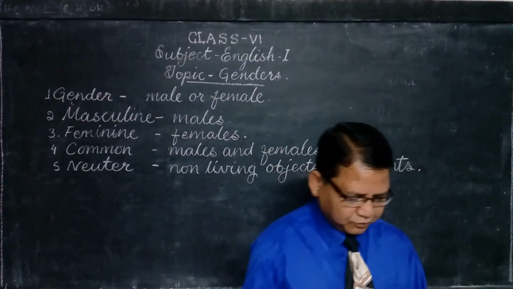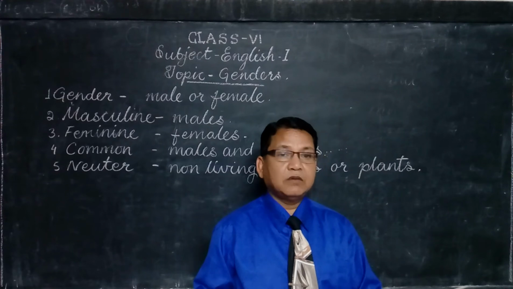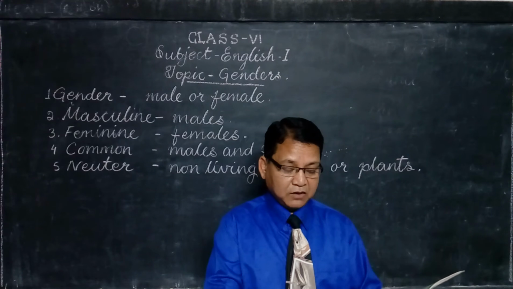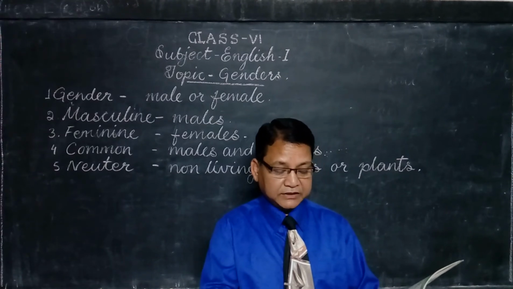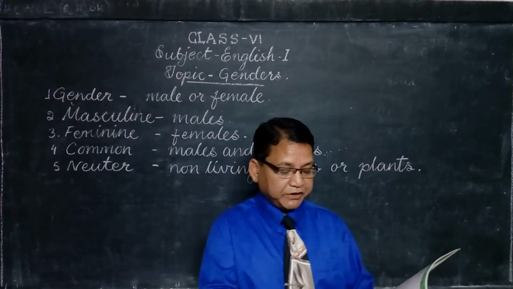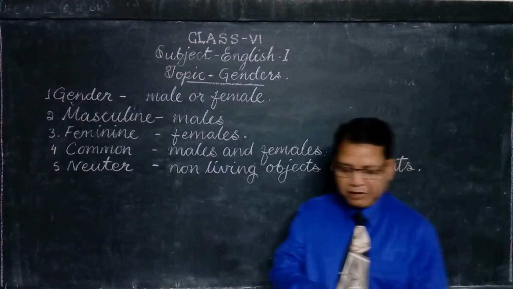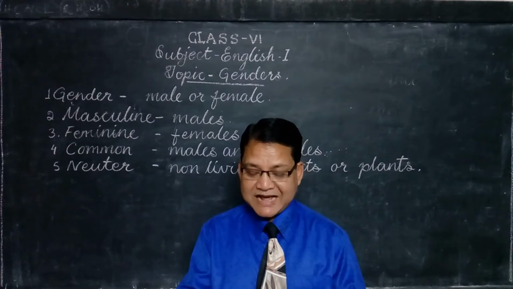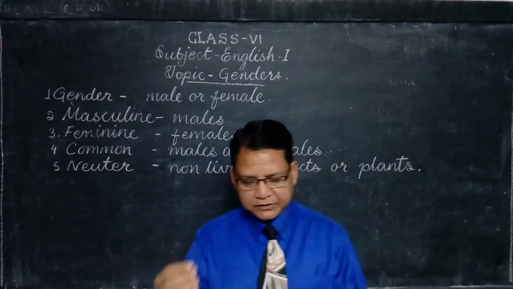See, it is from your textbook, page number 27. Here we are going to do about the common genders. Sometimes nouns in a sentence may stand for either male or female. For example, look at the sentences given below. Which pronoun, he or she, do you think will fit in the blanks? Number 1, my friend is visiting from the US and I am going to meet dash. Friend is a common gender, so it can be either he or she.